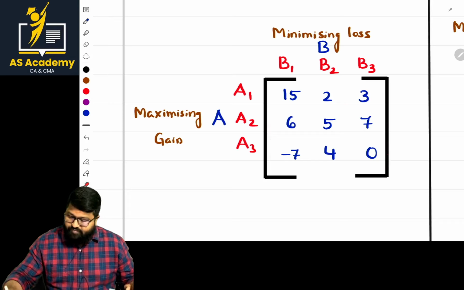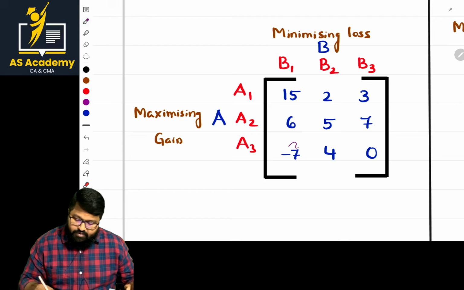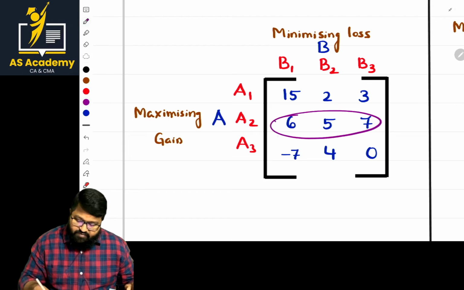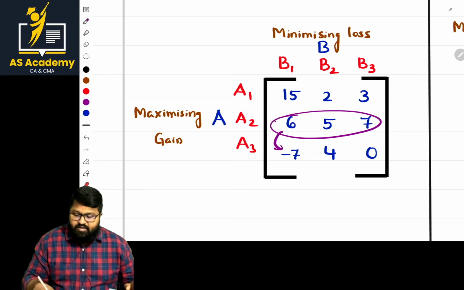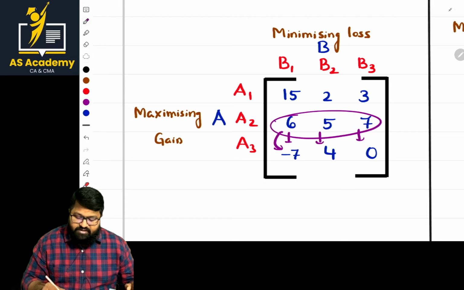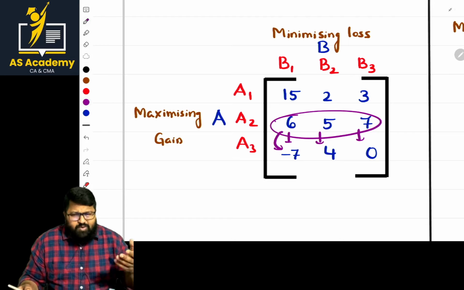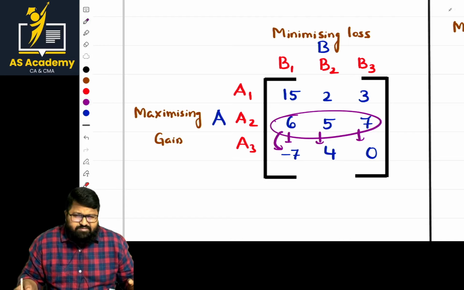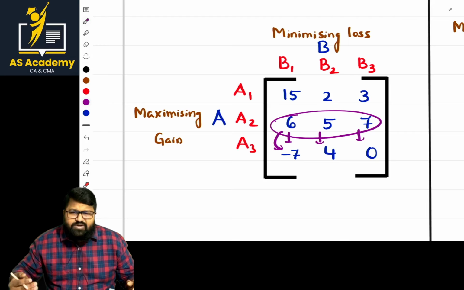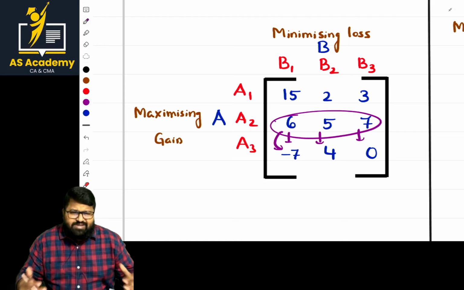Okay, let us go with that point. I'm comparing this with this. If I compare, is it least? Yes, sir, it is least. Is it least? Yes, sir, it is least. You cross check, you can compare once. If you are not satisfied, go with the other row. Make a better comparison.